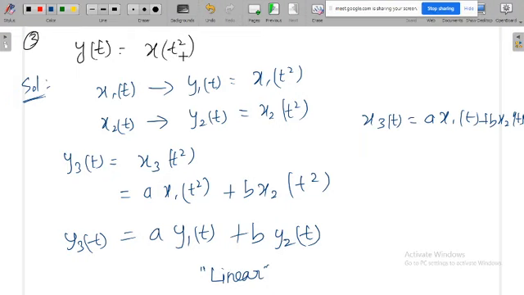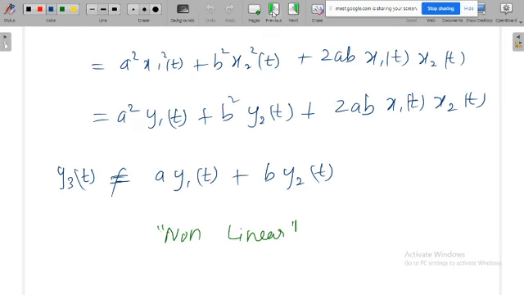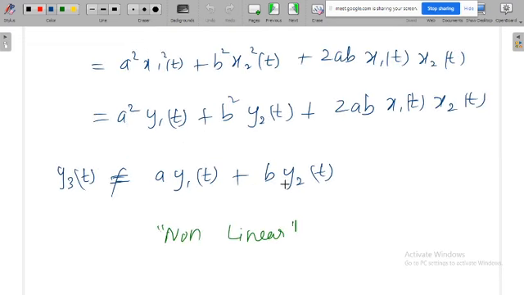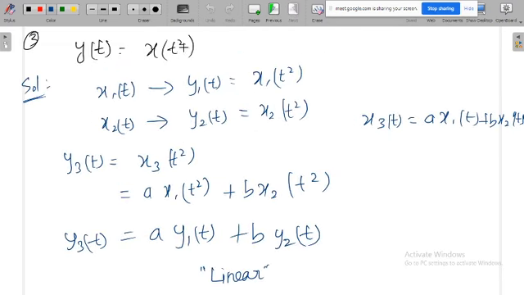Any operation on the time will not affect the linearity of the system, but any operation on the amplitude may affect the linearity of the system. Because there we applied the square operation for amplitude, that affected the linearity and it became non-linear. But the same square operation applied for time does not affect the linearity of the system.